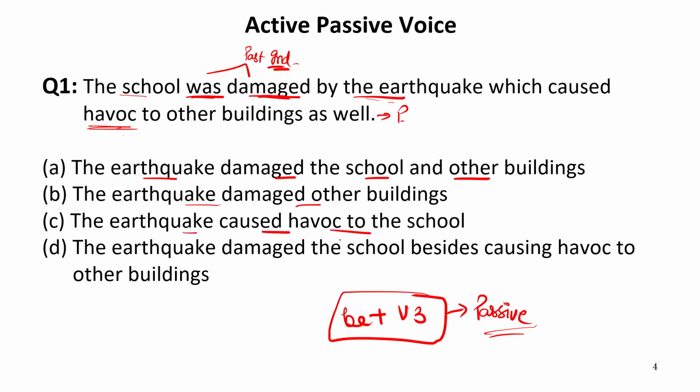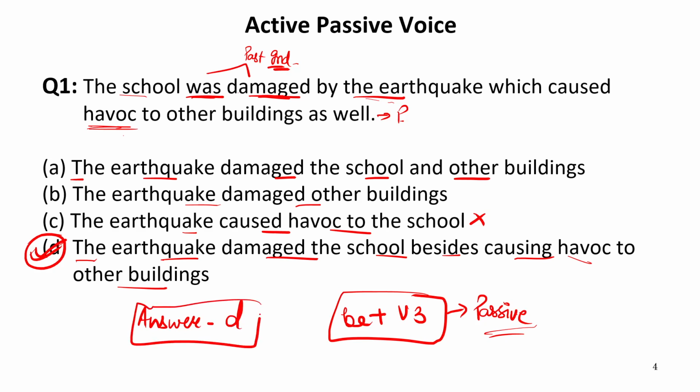The earthquake caused havoc to a school. But this is not true. The correct sentence is related to the earthquake first. Now in the last sentence, we can see the earthquake damaged the school besides causing havoc to other buildings. According to the sense of the sentence which is given in passive voice, the correct answer should be D, because we can have the first option also correct, we can have the last option also correct. But in the last sentence, the topic of havoc has also been mentioned, whereas in the first it is not mentioned at all. Therefore, we will prefer the answer D. So our answer is D.